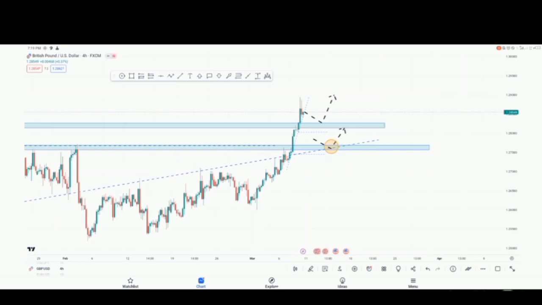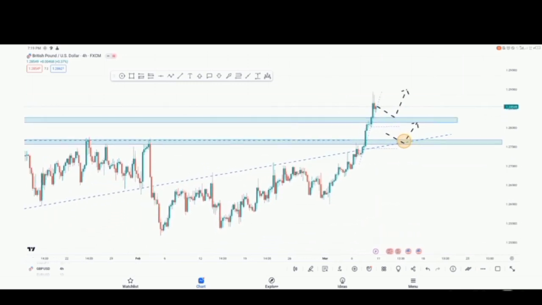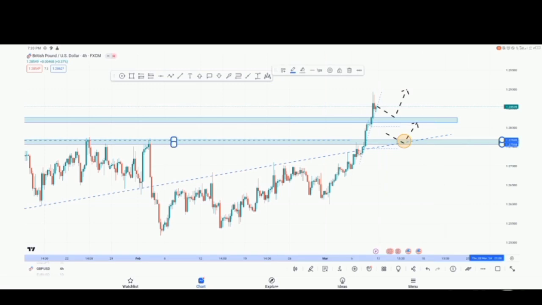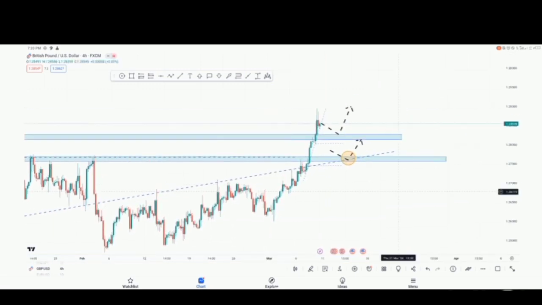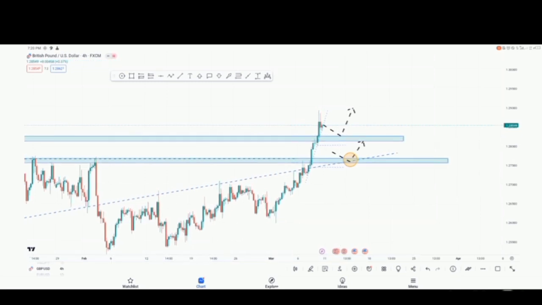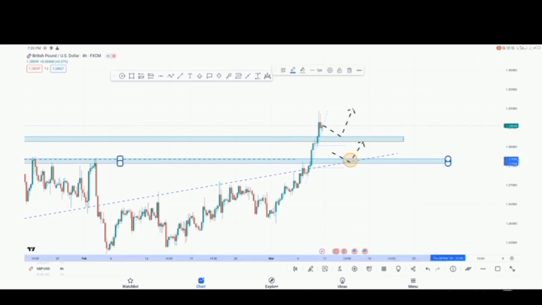Okay guys, so on the 4 hours time frame, this is what is going on. If you look carefully at this zone, you discover that price broke out of this trend line downwards and then it has retested 1, 2, and on the third retest it broke out again to the upside. So we're expecting it to come down to retest that trend line, and at the same time retest this zone where I marked out. So we're expecting a drop in GBPUSD and then a continuation of its upward movement. That drop should move either to this point where we have this zone or down to this zone where I marked out.